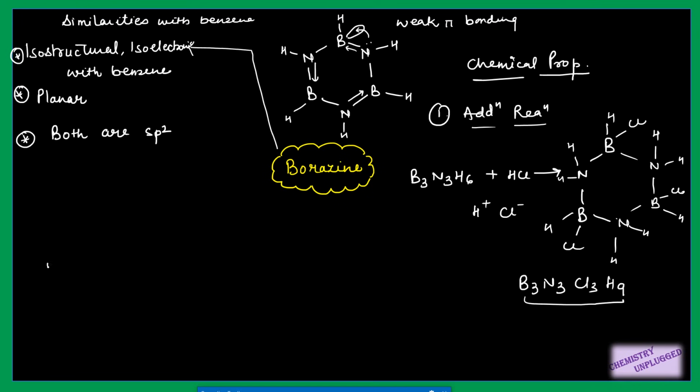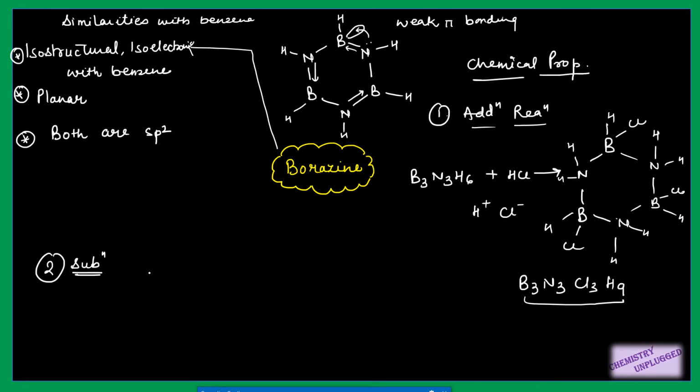Then the next difference is substitution reaction. Substitution reactions are very different in borazine and benzene. If I want to add bromine, for borazine to show substitution reaction, first we have to do its addition reaction.